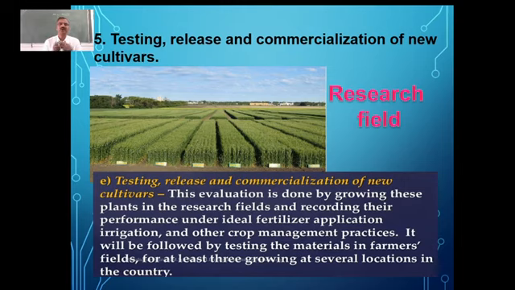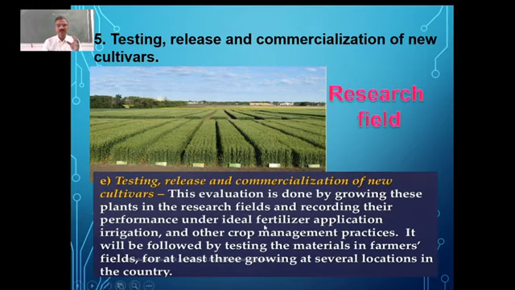They are called plant breeders. These plant breeders will take these seeds or plants which have the good recombinants, the desired traits, and grow them in smaller fields and test for the traits.